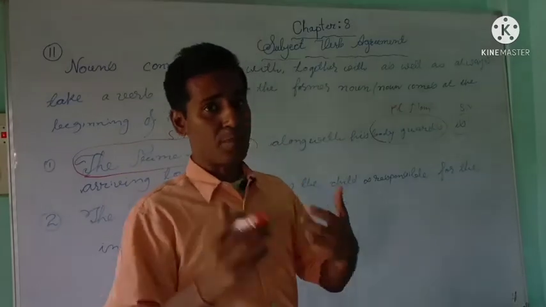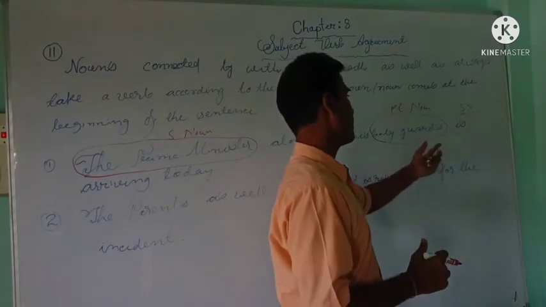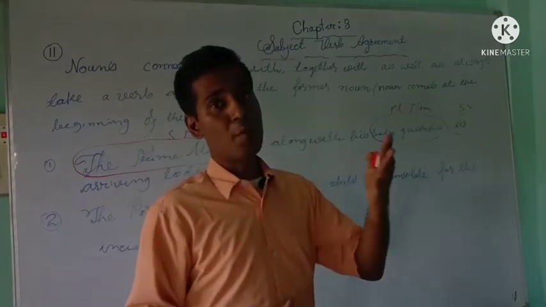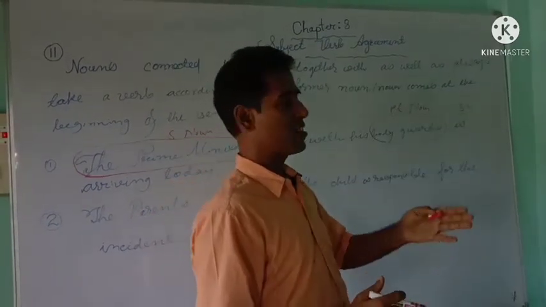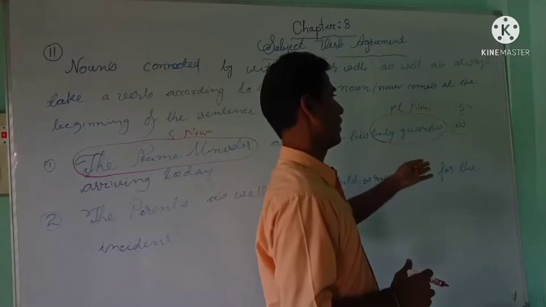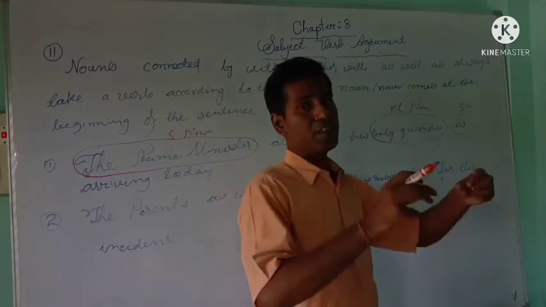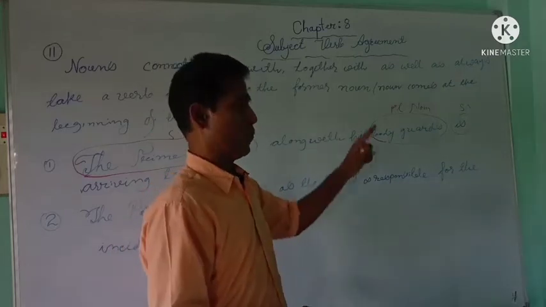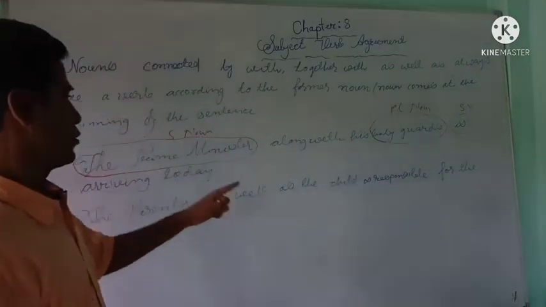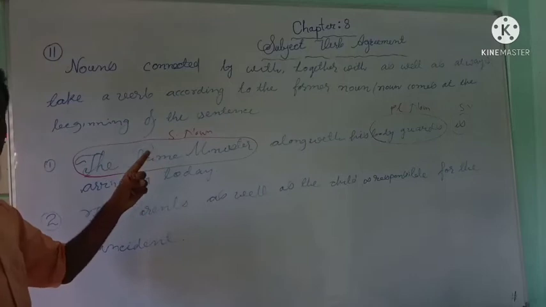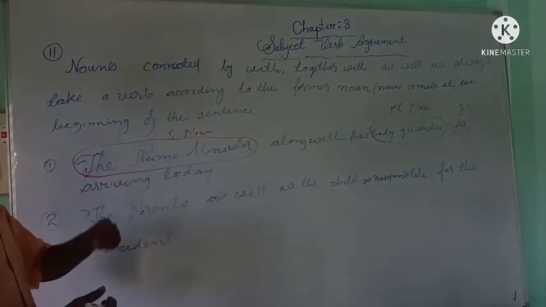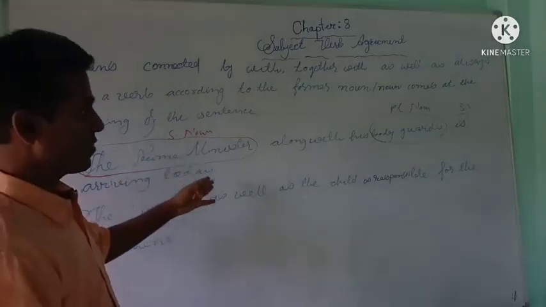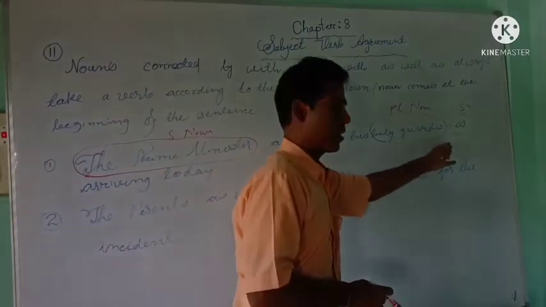Though the noun preceding the verb is plural, the verb does not agree with the subject placed right before it. The verb agrees with the subject that comes at the very beginning of the sentence, the prime minister. The prime minister is singular, so the verb is also singular.